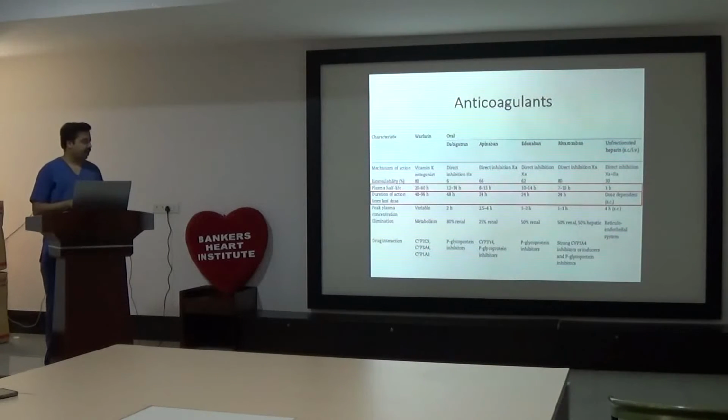While here there are no tests available for dabigatran and rivaroxaban. Nowadays drug levels you can check, but that is not available in India. Fortunately, antidotes are available, but again it is very difficult to find.